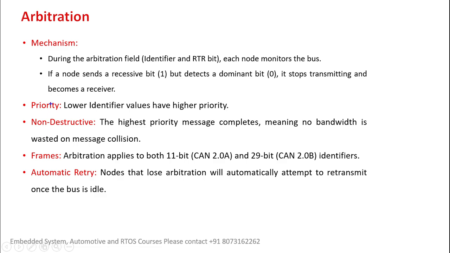The priority. In this arbitration process, as I have already told, during the programming of the ECU, we assign the priority for each message. The message with the highest priority is given the lowest identification number. You can see here, the lower identifier will have the highest priority. Based on this concept, we have to assign which message has to go first and which message has to go next.